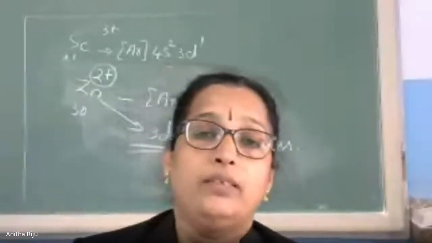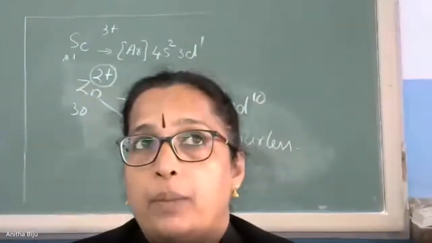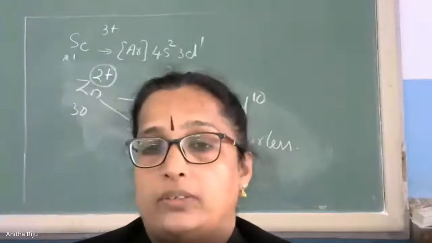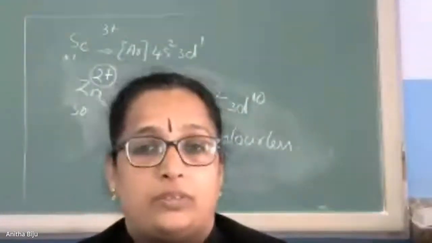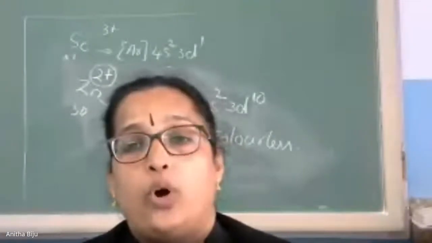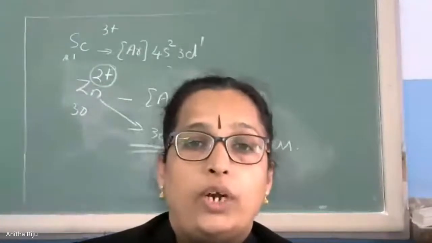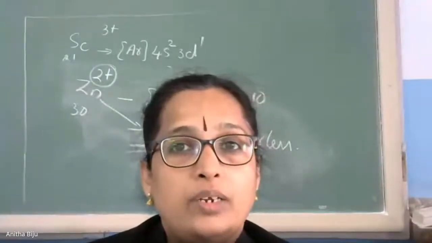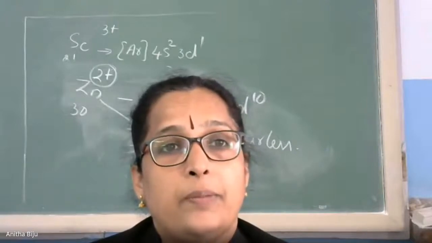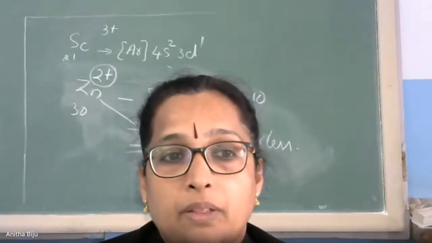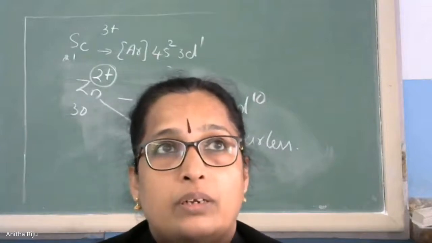Now think about the next topic. Transition elements are capable of forming complexes. Write the heading: they are capable of forming complexes. What is a complex? Complex simply means coordination compounds. For coordination compounds, there are 2 conditions. One is that a metal must be there, and second is that it contains sufficient